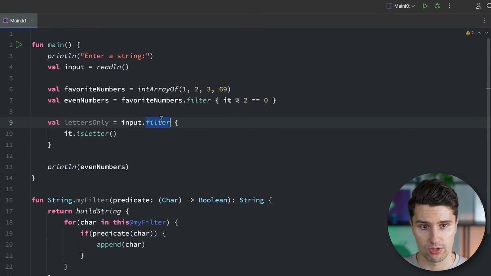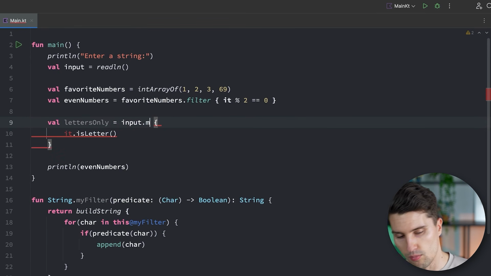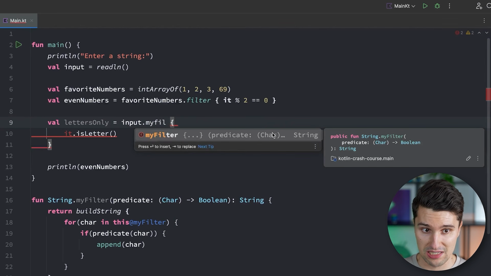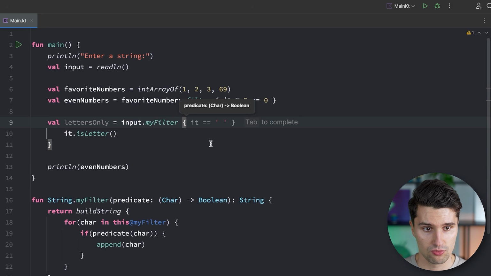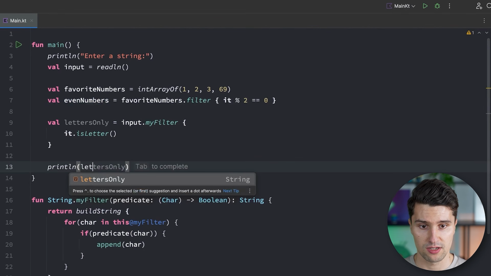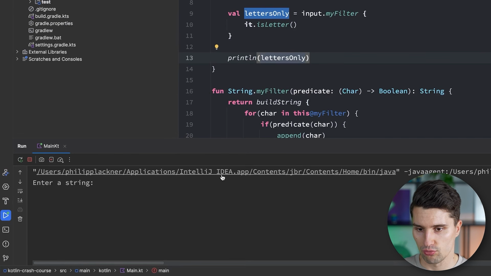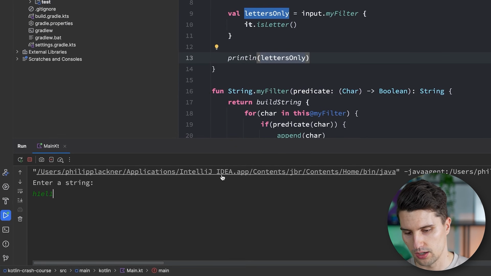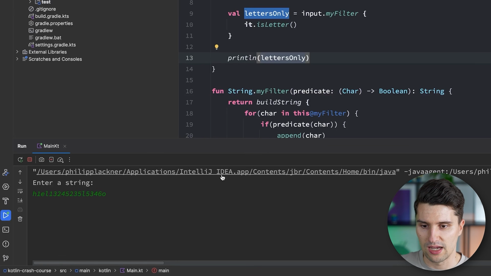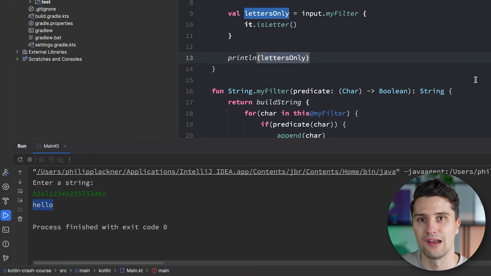So what we can do is we can now swap this out with myFilter. It has the same type of signature here and will work just fine. So we can also pass letters only, rerun this, and it should work just like before. So we can say enter a string, hello, something like this, some numbers again, and then we hit enter, and it will filter out all those digits and leave us with a string hello.